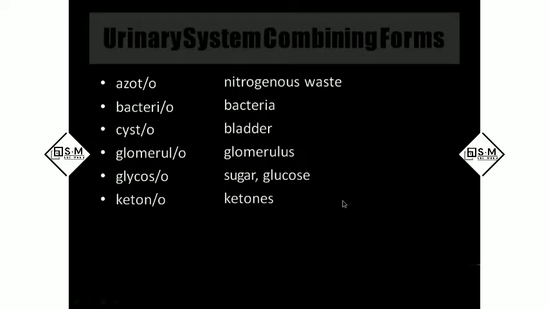Coming to the combining forms, what terms come under the urinary system. Azoto means nitrogenous waste. Bacterio is bacteria. Cysto is bladder. Glomerulo means glomerulus. Glycoso, sugar or glucose. Ketono means ketone bodies. What are ketone bodies? When the person is diabetic or starving, then his urine will contain ketone bodies. If his urine has ketone bodies, most of the time the person may be diabetic.